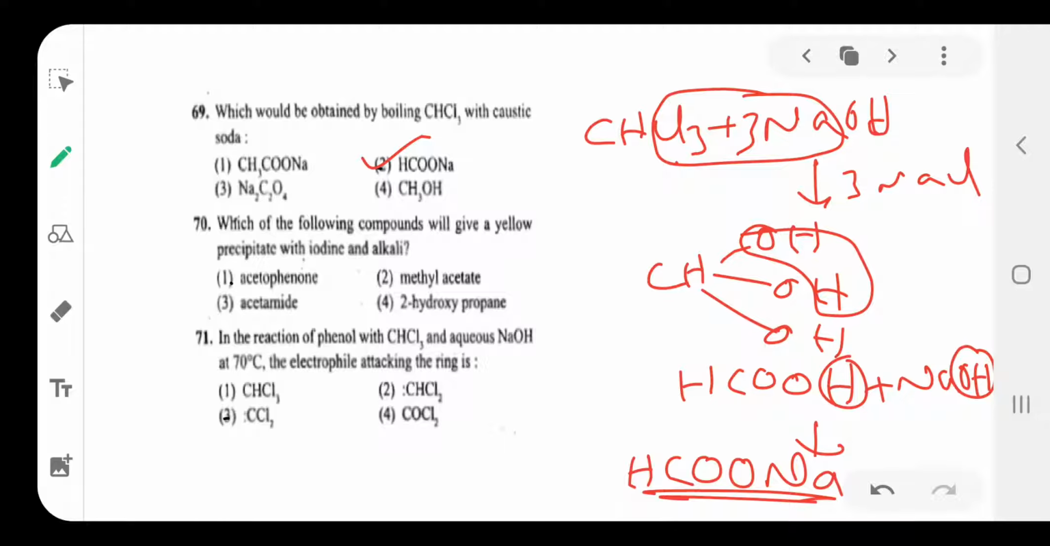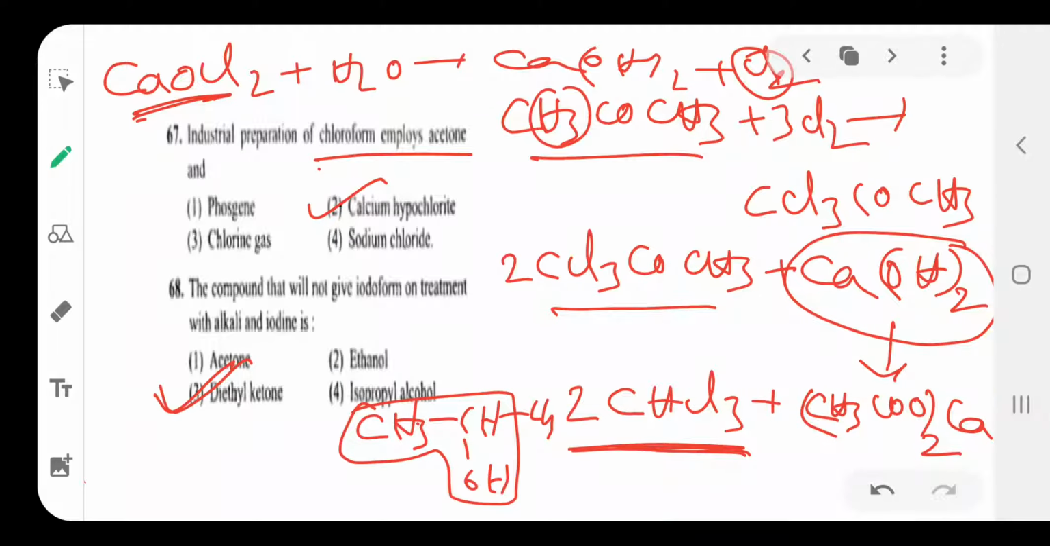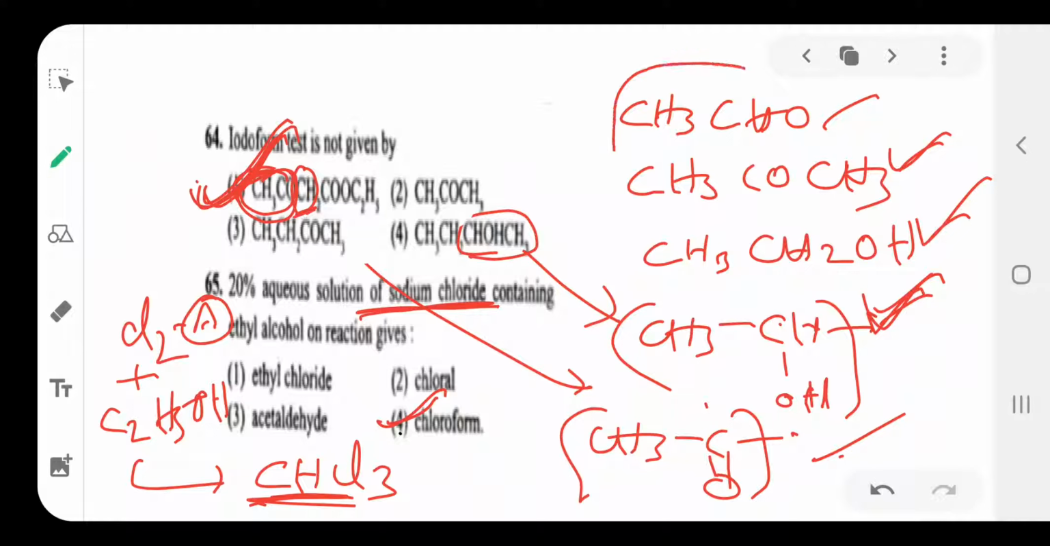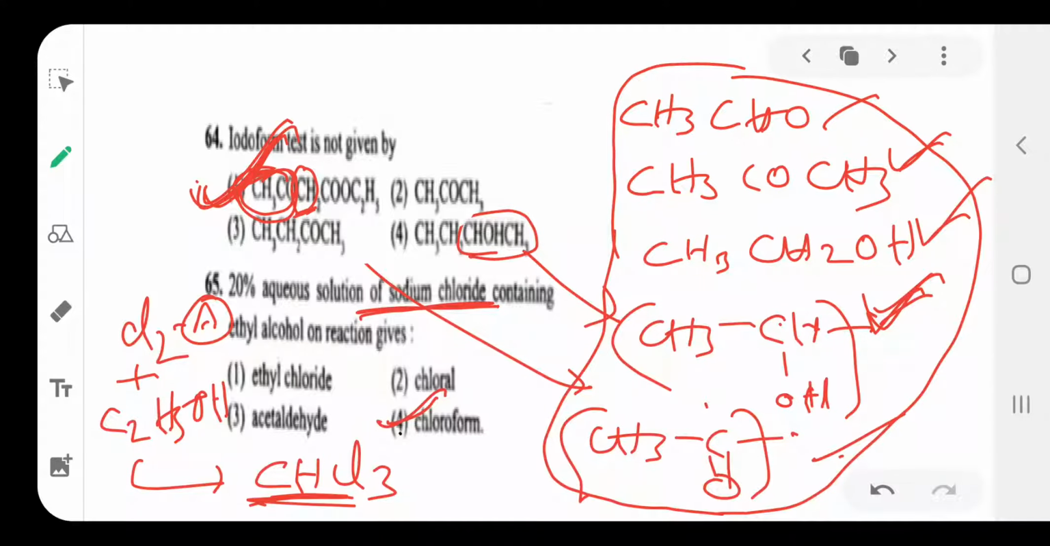Then next one is 70. Which of the following compounds will give a yellow precipitate with iodine and alkali? Yellow precipitate indicates the iodoform test, or haloform test. Already I told which ones give the haloform test. Just now I told the compounds. These compounds only give the haloform test, or yellow precipitate with iodine.